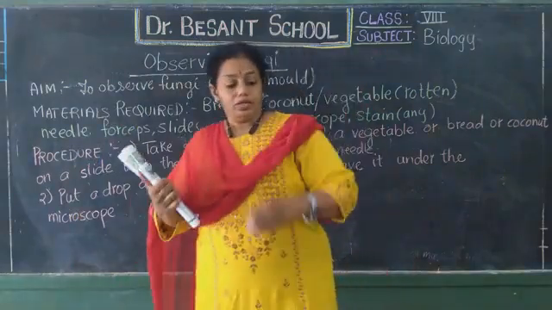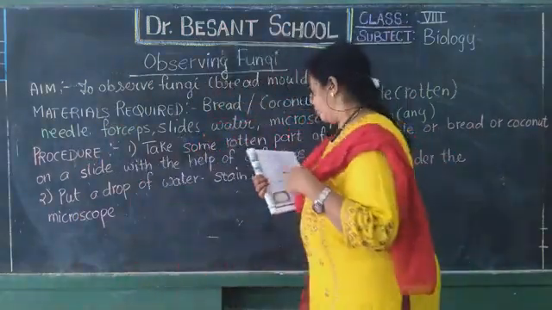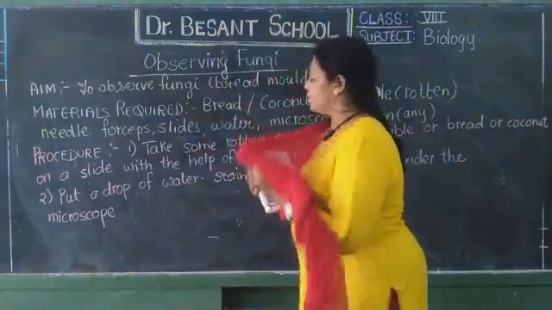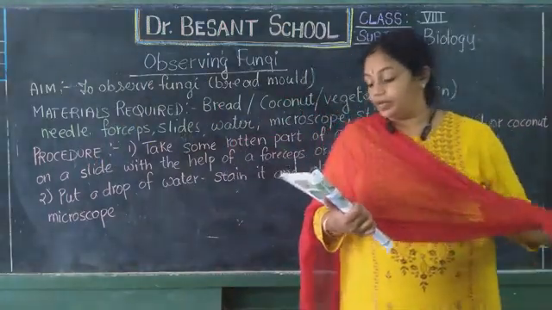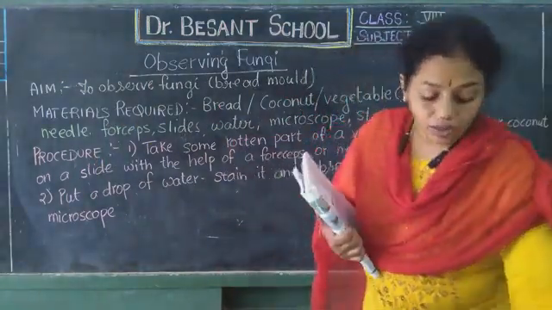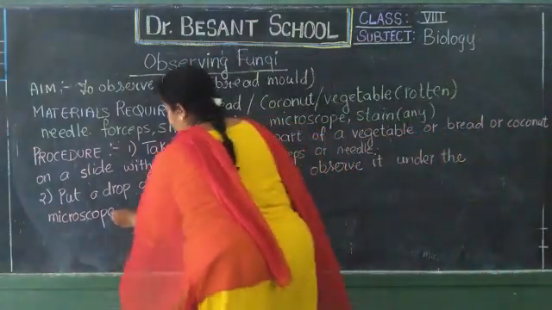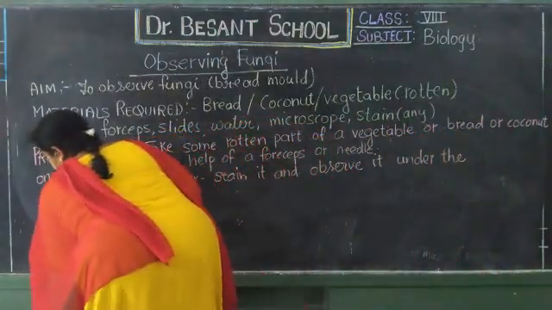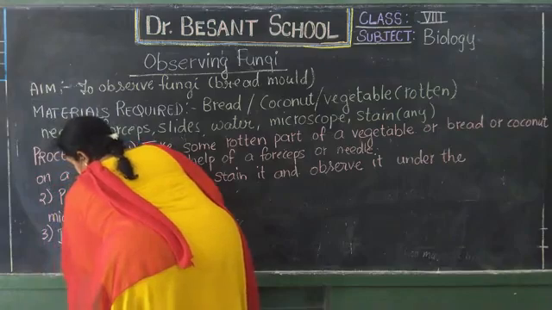Okay, so you do this. After that you would write this, under the microscope you can observe. Now draw. After that what you can do? You have to draw the rough sketches.